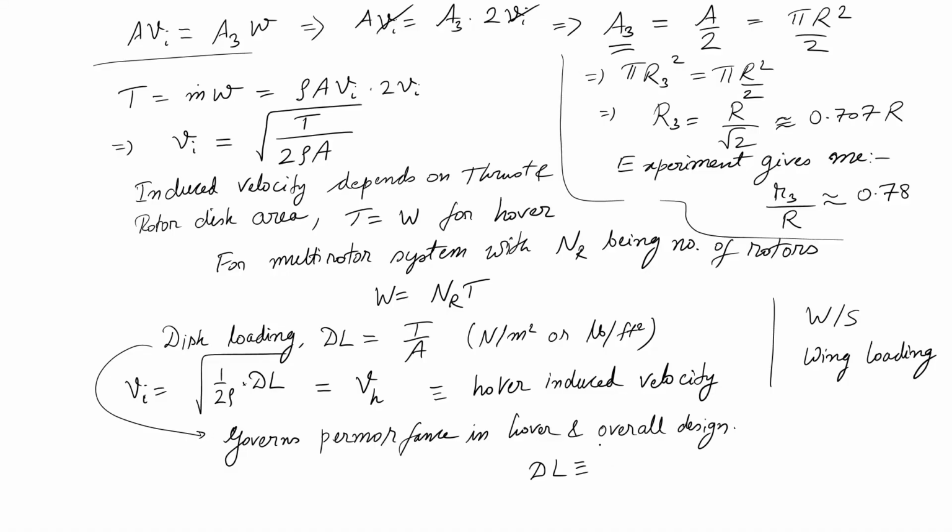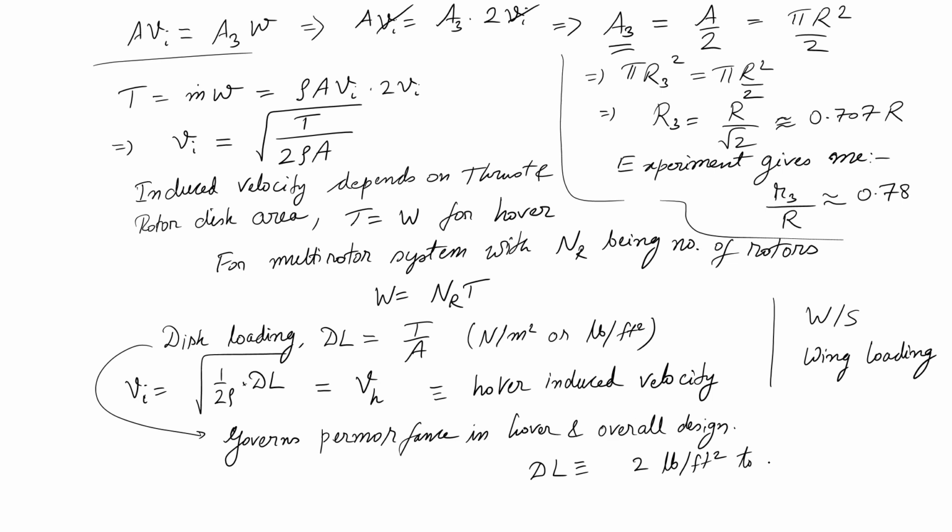So, disk loading for UAVs would probably range from maybe 2 pound per feet square to, well, larger size systems would actually have higher value, which is quite obvious also, because disk loading is thrust per unit area. So, what is the unit of thrust?